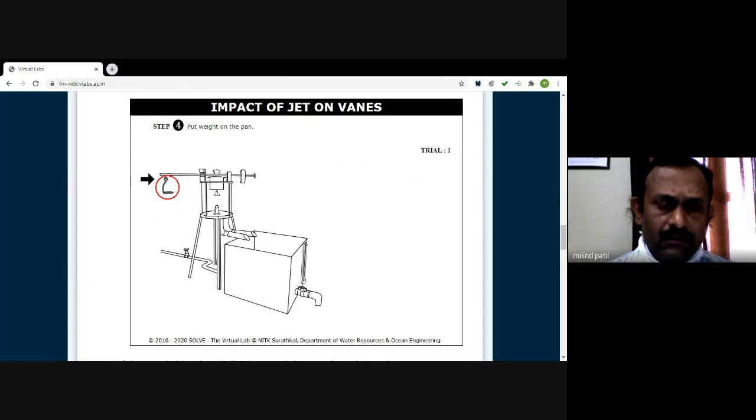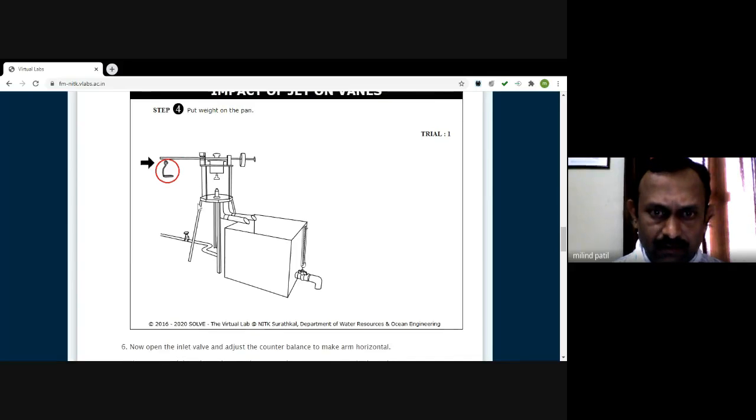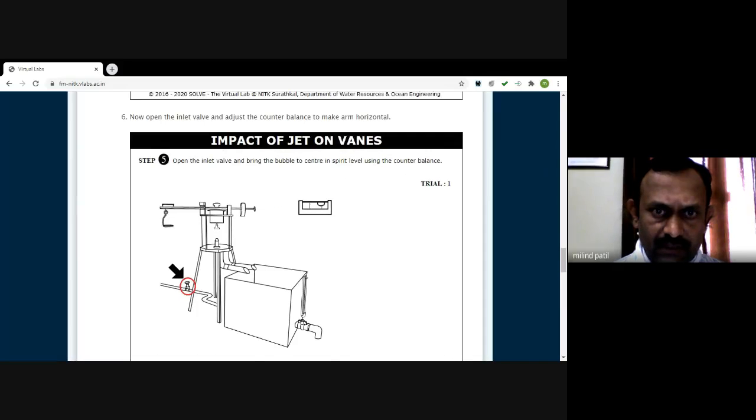Every time when you start the practical, the first job is what? Open this valve, allow the jet to strike over the plate. This will get lifted out. Again, once it is lifted out, you put a weight over here and balance it. So balancing is the first condition.